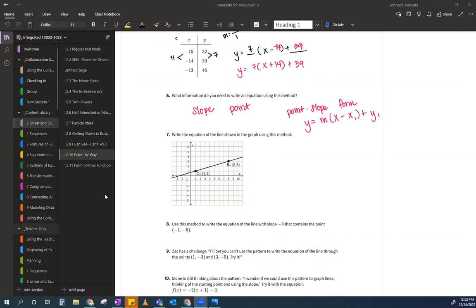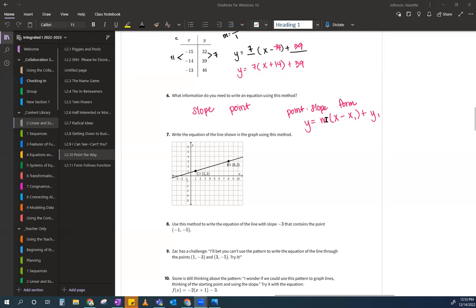All right, so we are going through this point slope formula right here. We talked a lot about point slope before, in the previous video, or on our previous day. So the point slope form looks like this. There are other versions of it, but this one is the one that I like to use.